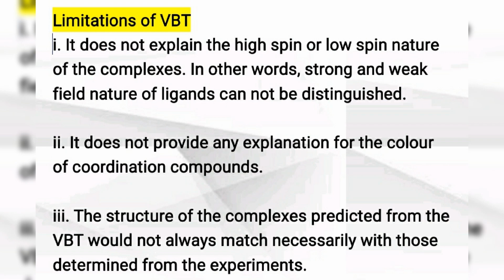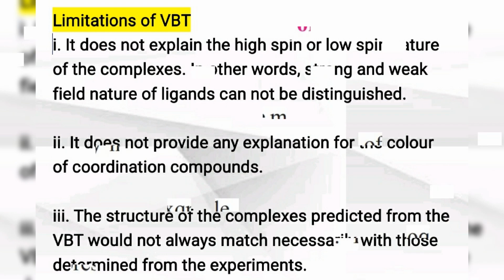Some coordination compounds have different colors, but the reason behind this is not explained by VBT. The structures of complexes predicted by VBT do not always match those determined by experiment, meaning experimentally their structures are different and VBT predicts a different structure. So this is about VBT of coordination compounds.